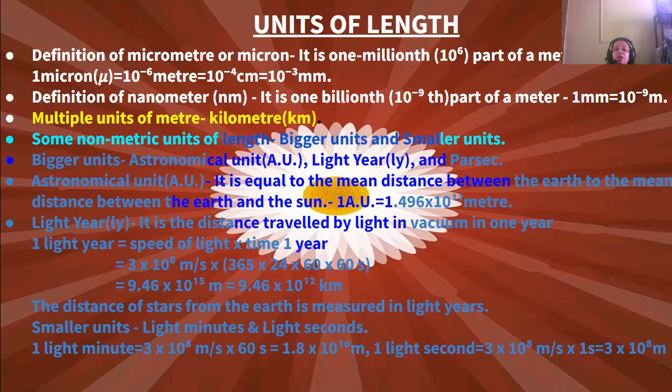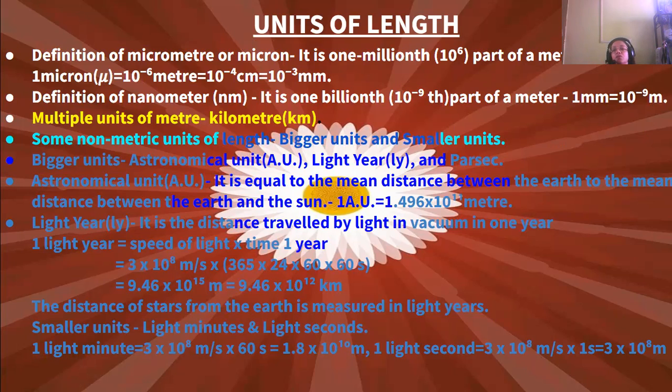Now, there are certain multiple units of meter, like the kilometer, which is larger than the meter. So some non-metric units of length are bigger units and some are smaller units. Now, bigger units are the astronomical unit, light year and parsec. An astronomical unit, what is that? It is equal to the mean distance between the Earth and the Sun.